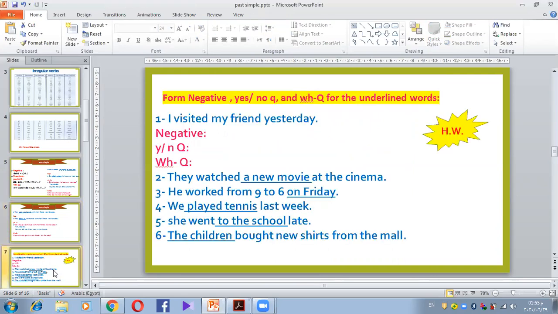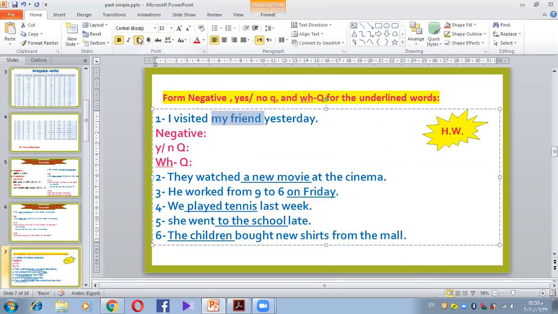Okay. Now, for homework, I want you to read these sentences, and try to make the negative, the yes or no question, and the WH question as well for the underlined words. Okay, so I visited my friend yesterday. Let's say this is what we want the question for. So what's the negative, the yes or no question, the WH question for all these sentences, from number 2 to number 6.